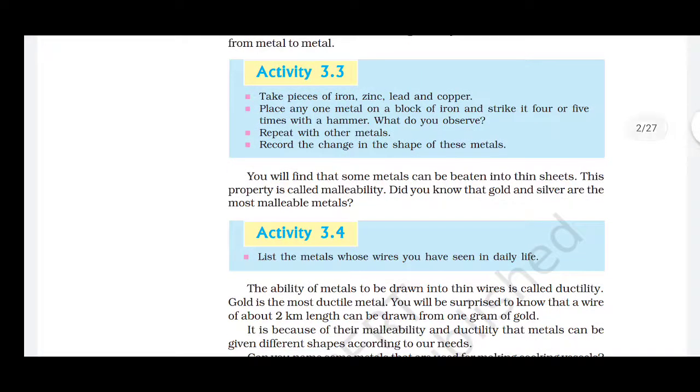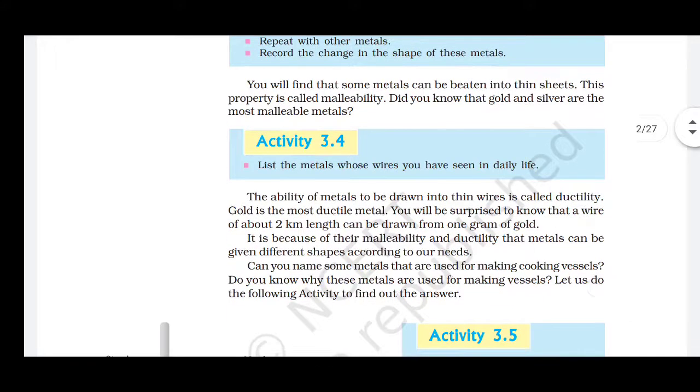Otherwise, we know that iron is very hard. We cannot beat it and convert it into very thin sheets, but it is very hard. How can we beat it and convert it? It is this property of the metals known as malleability.